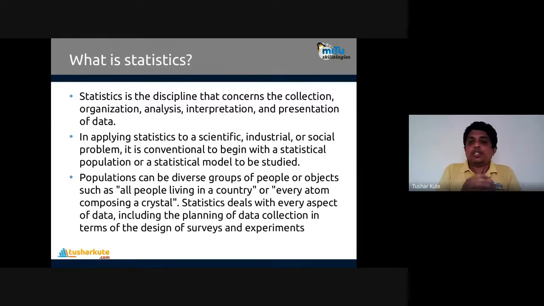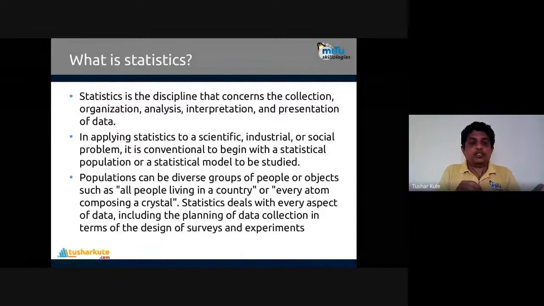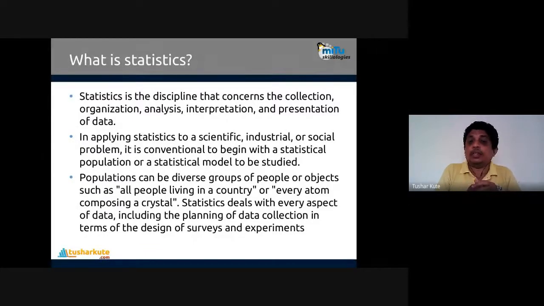Statistics deals with every aspect of data, including planning of data collection in terms of design of surveys and experiments. Like we have seen, different surveys are released, like they found the effectiveness of different kinds of vaccine. They didn't come to your home to check how effective the vaccine is, but still the results are displayed. How is it done? Statistical methods are applied, and based on that the results are generated. So, the power of statistics actually.